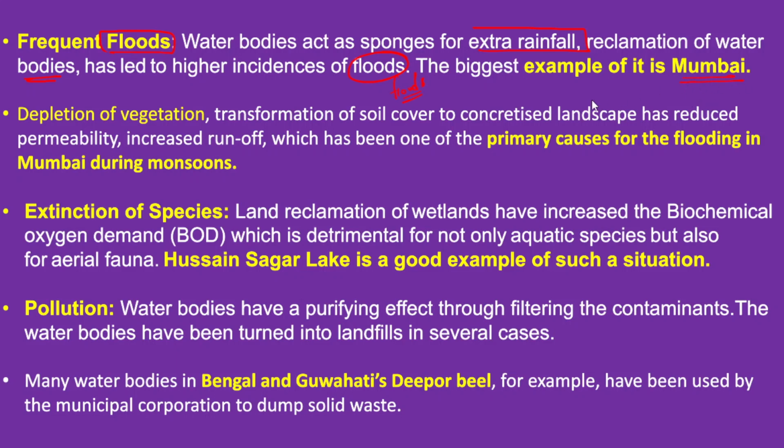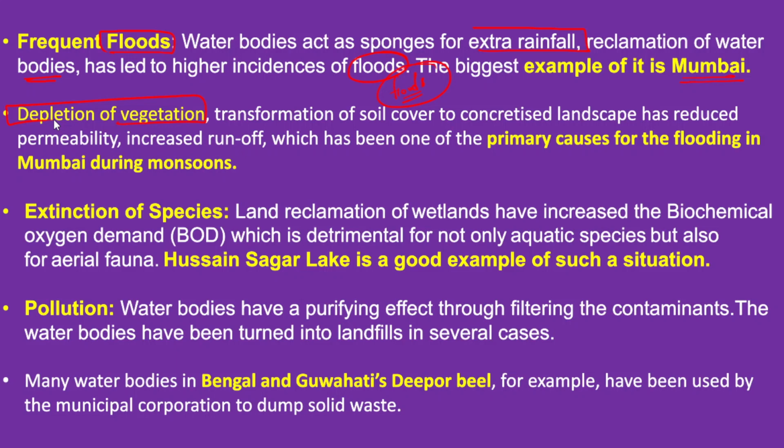So Mumbai has been growing as a commercial city, and water bodies reclamation has been taking place. Over a period of time, the water bodies in Mumbai city have fast disappeared. So that led to the severe and frequent floods in Mumbai city. After that, we need to talk about the depletion of vegetation. Depletion of vegetation is also another major factor.